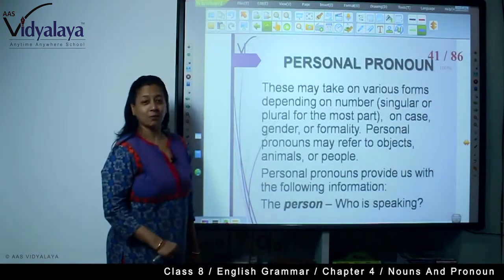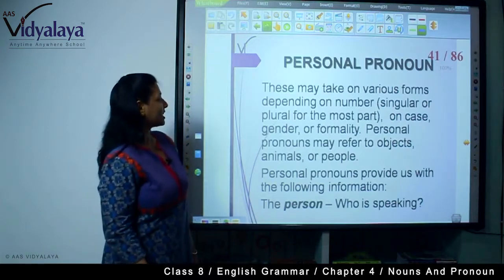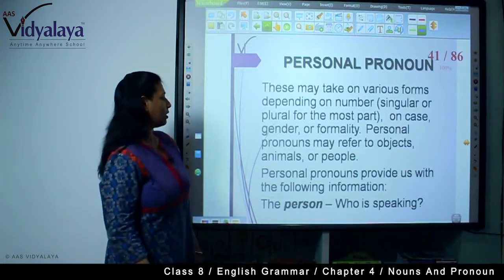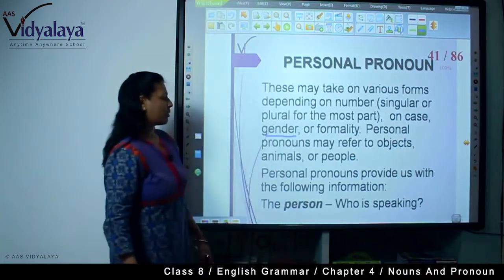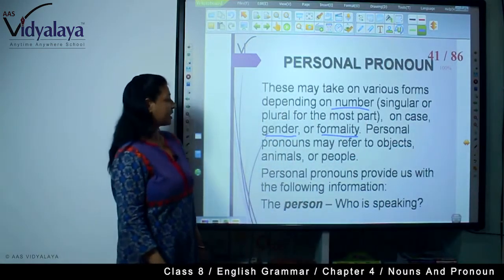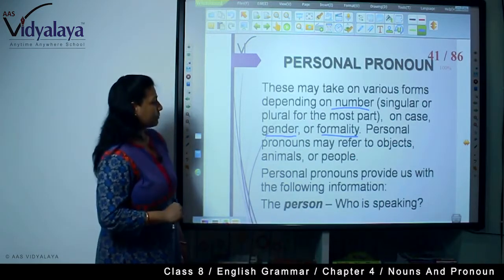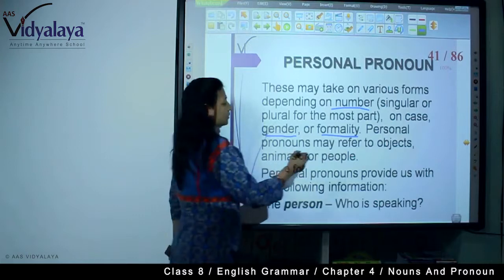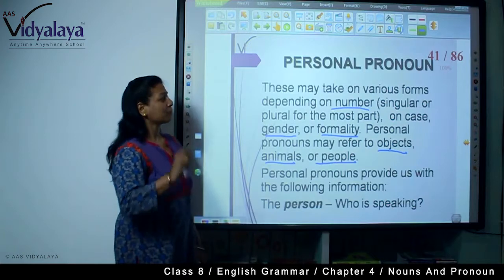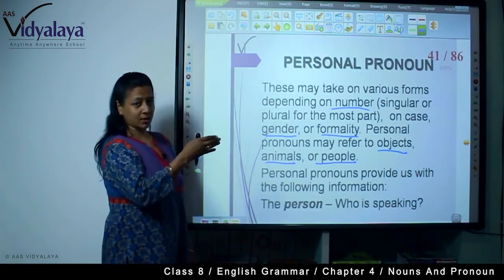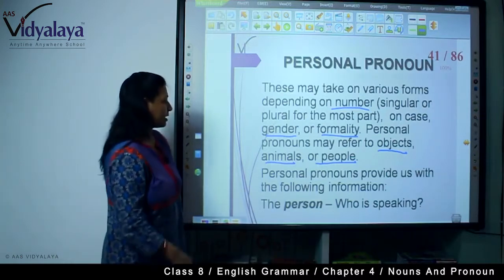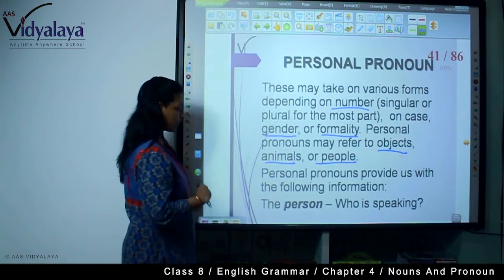Next, personal pronouns. These may take on various forms depending on number, singular or plural, and for the most part on case, gender or formality. See, number, singular or plural, gender, male or female. Personal pronouns may refer to objects, animals or people. So you will have to understand personal pronouns. First were the non-specific ones, and these are the personal pronouns, the specific ones. Personal pronouns provide us with the following information.